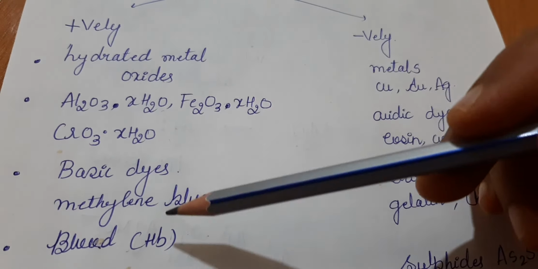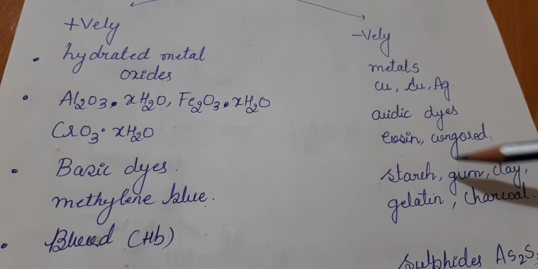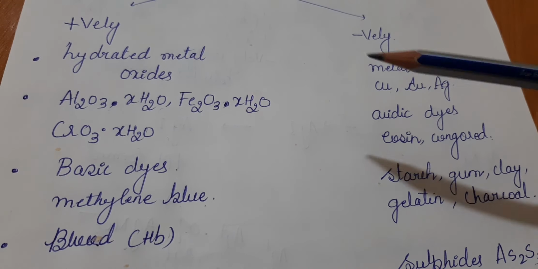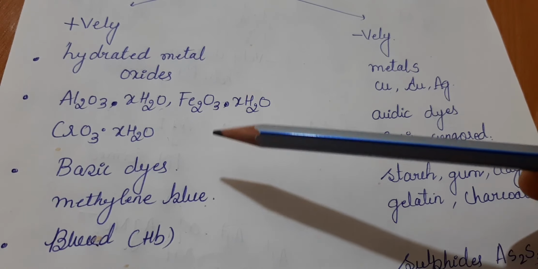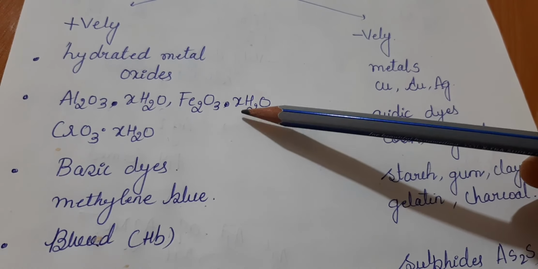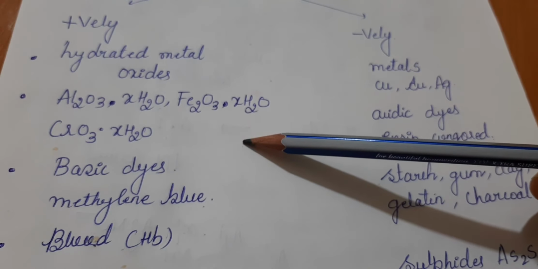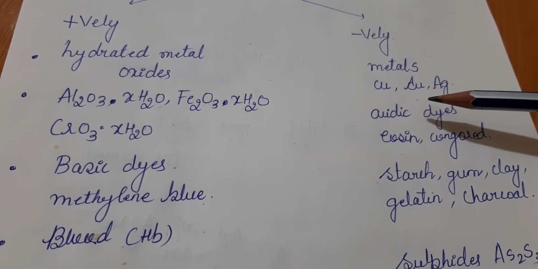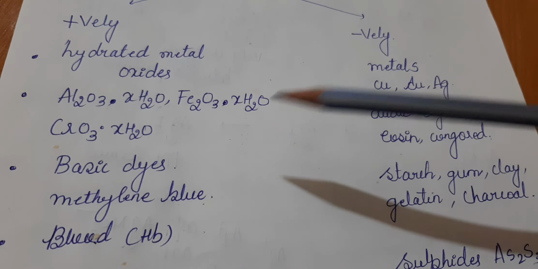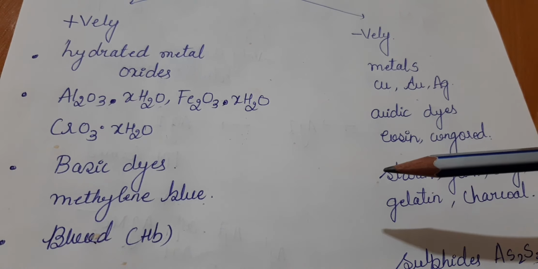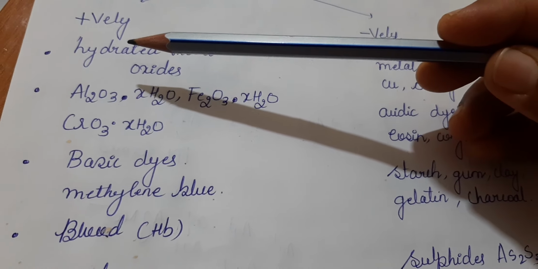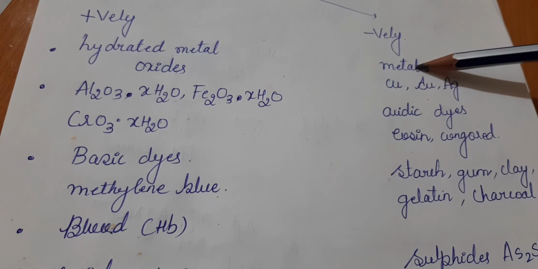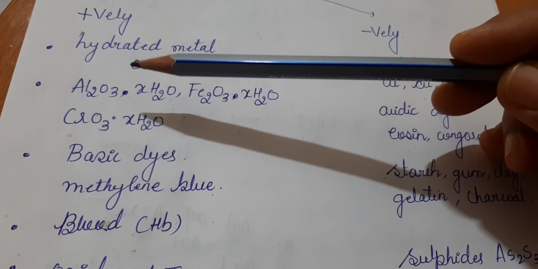This column I have given here, positively charged and negatively charged, is most important for your competitive exam. They will ask in detail about these examples. They will give you certain options and ask you to identify the positively charged colloidal particles and the negatively charged colloidal particles. Do remember these columns. I will give you one hint: hydrated metal oxides are bigger in size than the metals, so they are positively charged.